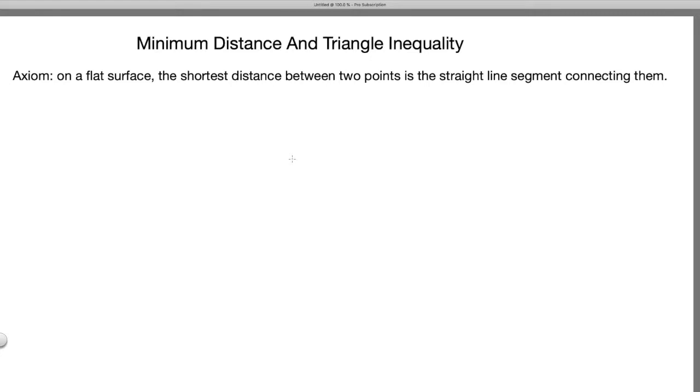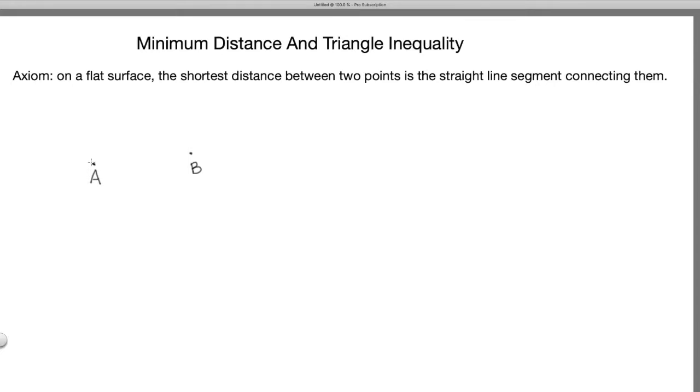In this video, we're going to talk about minimum distance and triangle inequality. So we'll start with a simple observation. Given two points, let's call the first point A, a second point B. What is the shortest distance between A and B? And most of us know just by intuition.